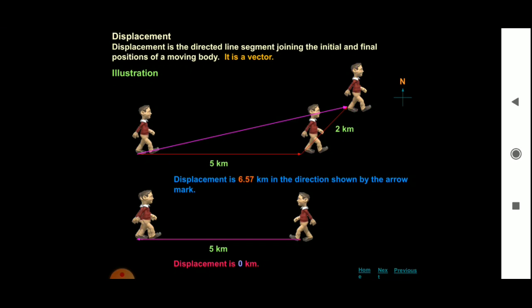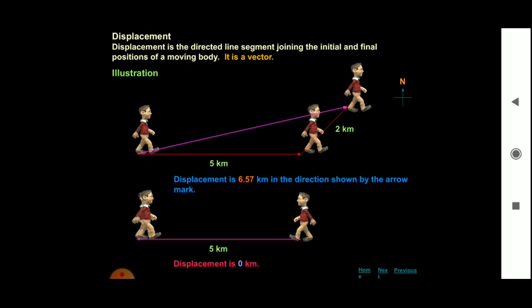Now what about the second diagram? A man is moving from A to B. Again he is coming back to his initial position, that is B to A. So going and coming back are in opposite directions. So the total displacement here is 0 kilometers.